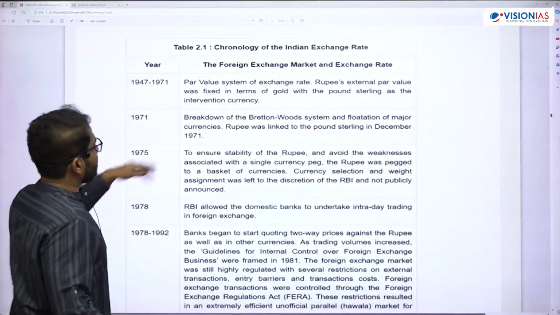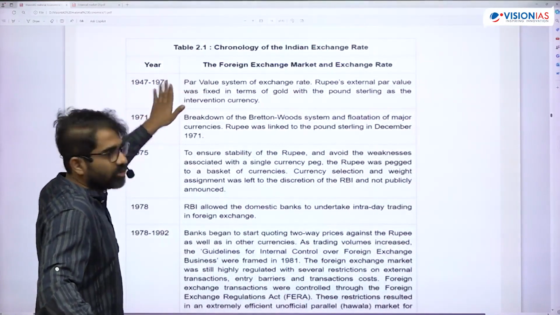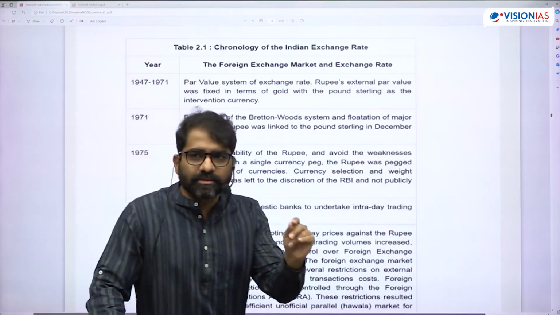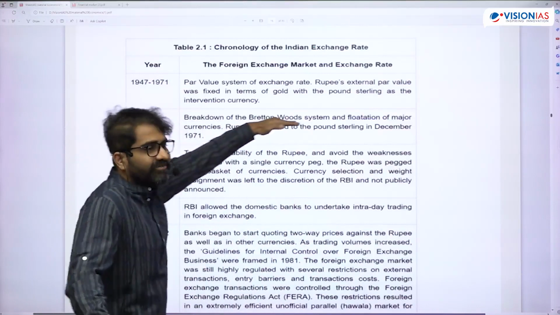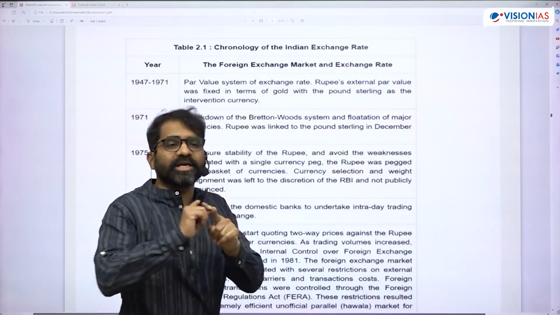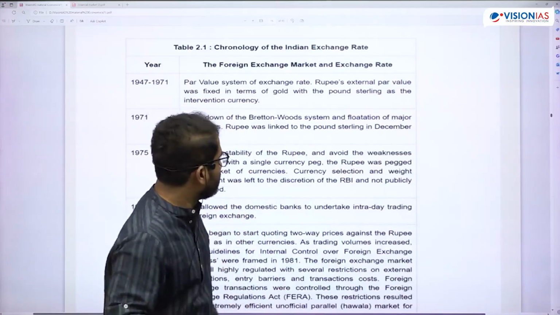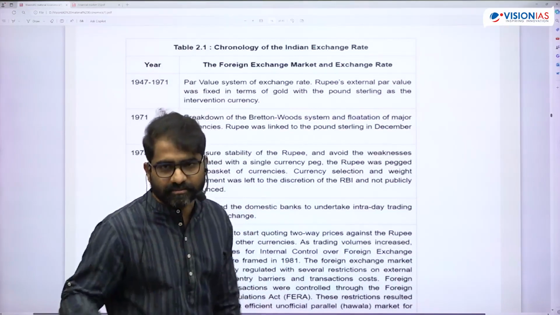In India's case, initially we followed the par value system, 1947 to 71, which means you're linking your currency with gold. Then in 1971, the Bretton Woods system was pushed away because of troubles. The US was no more linking its dollar with gold. That is how the Bretton Woods system ended, and that is when India started linking its currency with pound sterling.